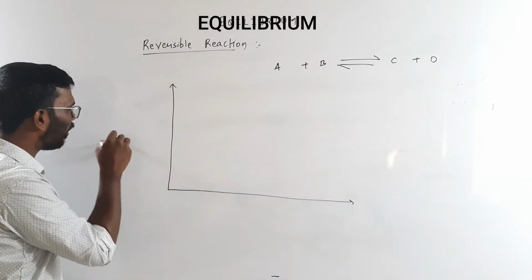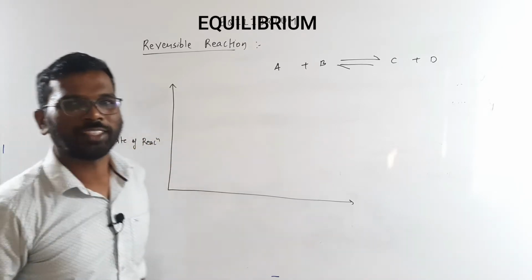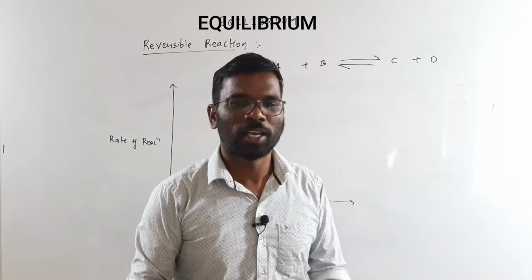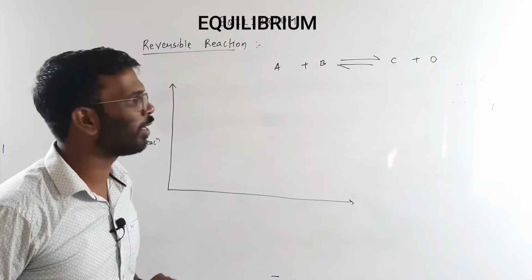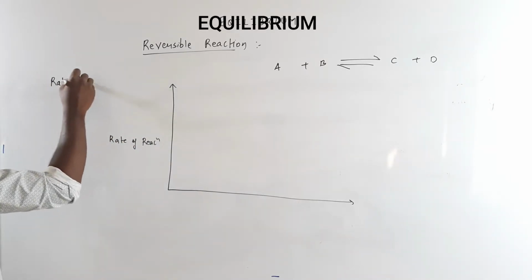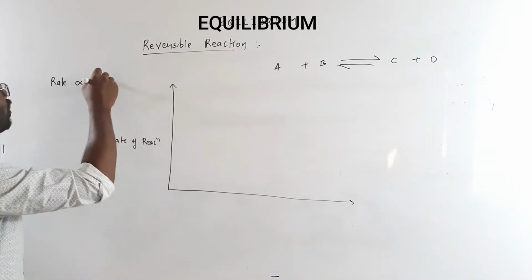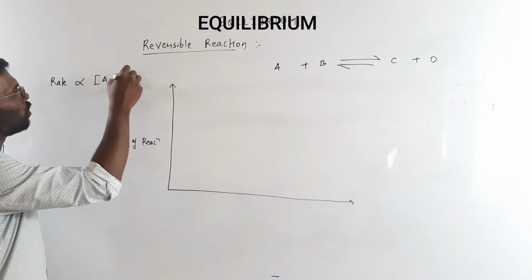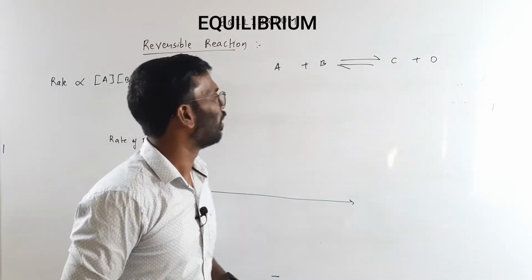I will just write rate of reaction. Now what does this mean, rate of reaction? Rate of reaction tells about the speed of the reaction, how fast the reaction is taking place. Always remember that the rate of the reaction is directly dependent on the concentration of the reactant. Let's say this is the reaction, then here it is dependent on the concentration of A and the concentration of B. More is the concentration of the reactant, more is the speed of the reaction.